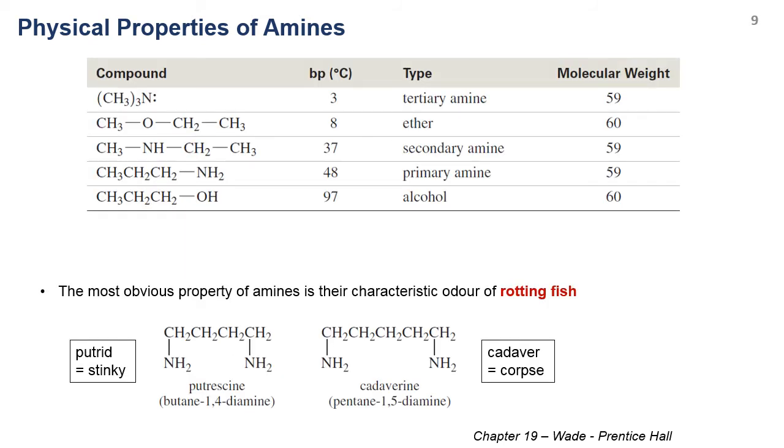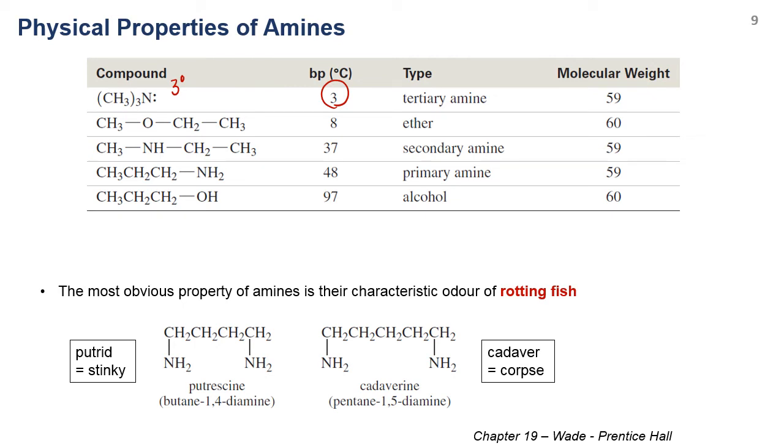If you look at a real example, triethylamine here is a tertiary amine. It doesn't have an NH bond. Therefore, if you look at the boiling point, it has a boiling point of only 3.